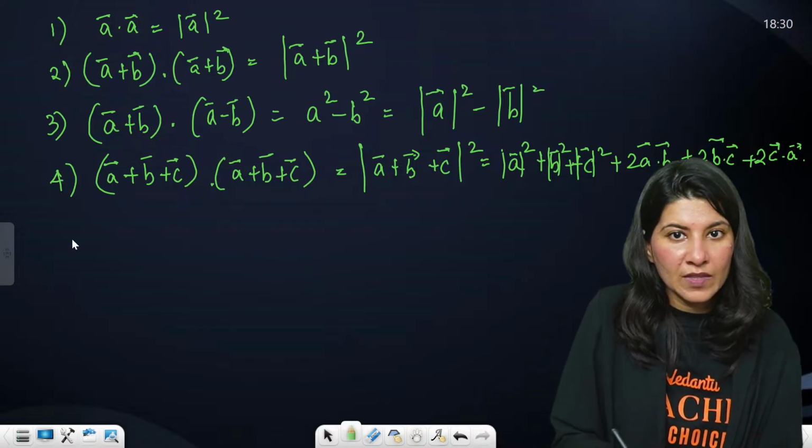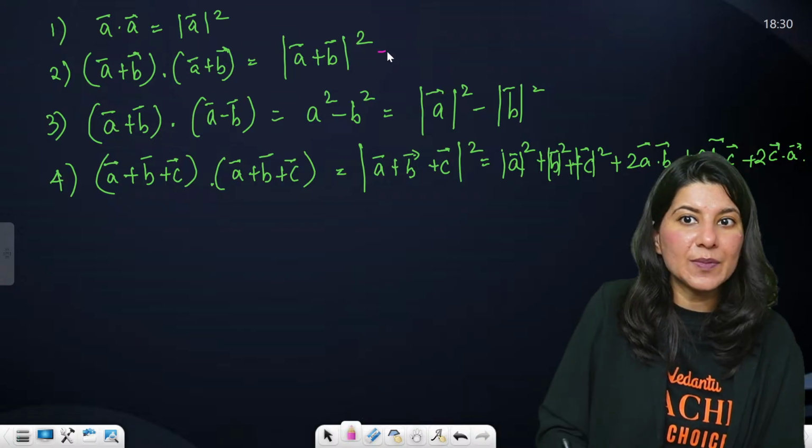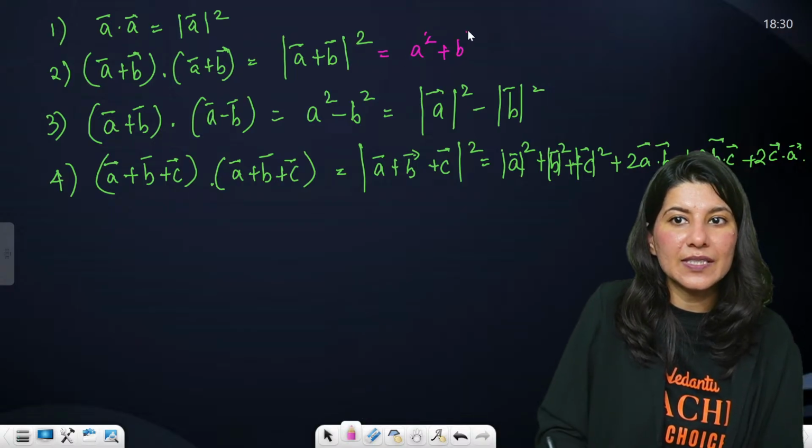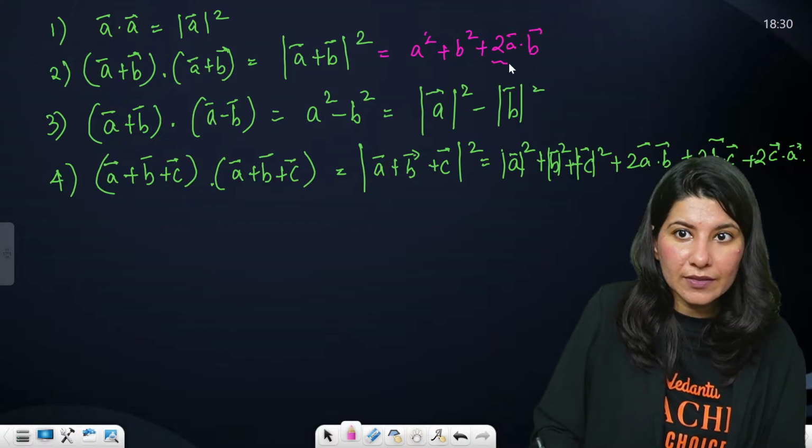Clear? Now again, what about this? Can anybody tell me? (A plus B) whole square will be A square plus B square plus 2A dot B. This is a dot product.